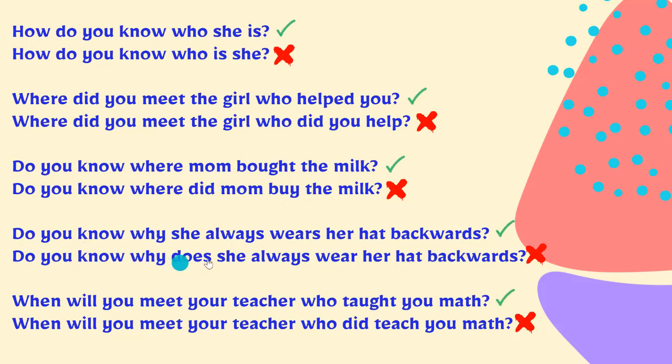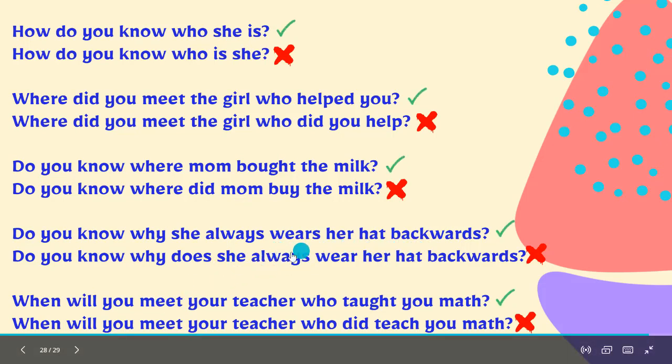And then do you know why she always wears her hat backwards? Is the correct one, and not why does she always wear her hat backwards. And then when will you meet your teacher who taught you math? Is the correct one, and not when will you meet your teacher who did teach you math? Okay, so these are all the explanations.